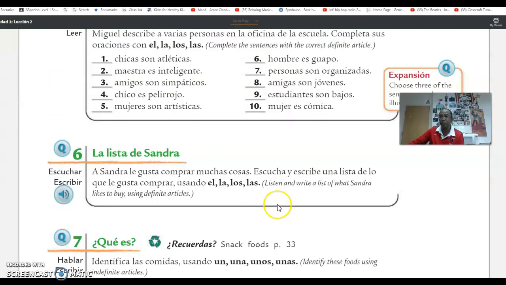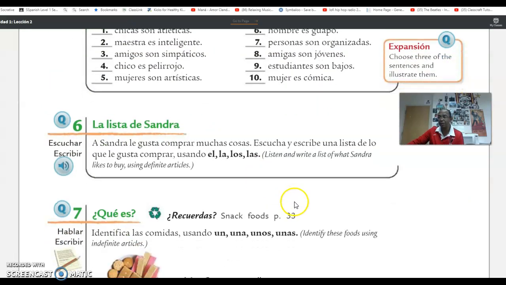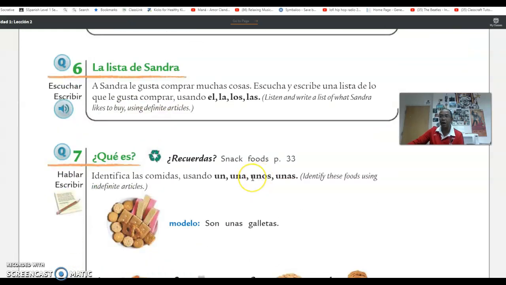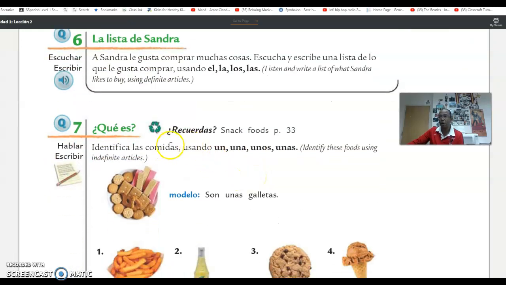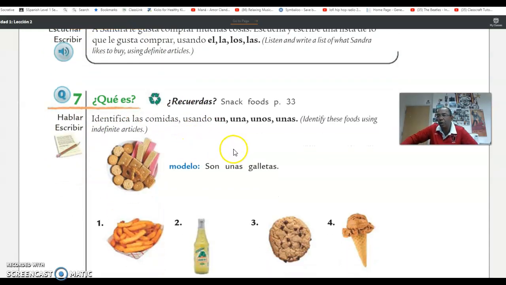We're also going to do activity 6, and here, what are you going to do? You're going to listen and write the list of what Sandra likes to buy using definite articles. You can use el, la, los, or las, okay? And finally today, you are going to complete activity 7 by using indefinite articles, right?